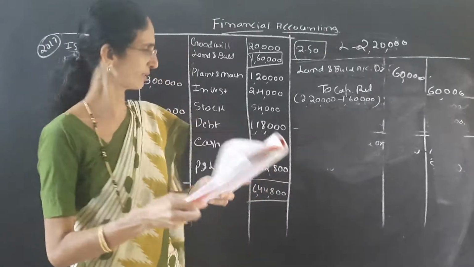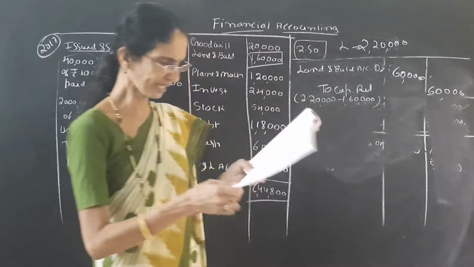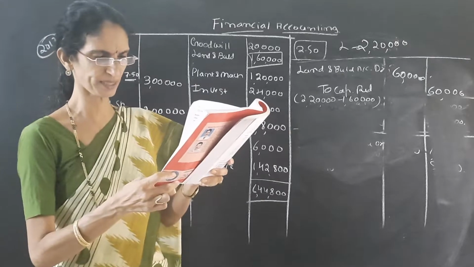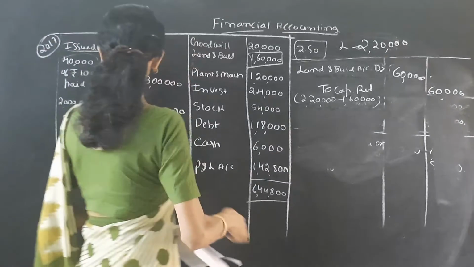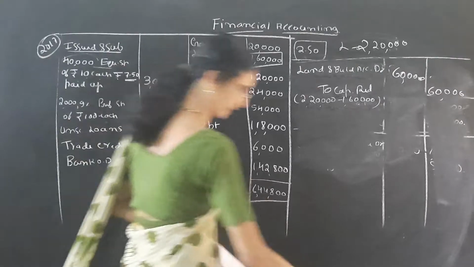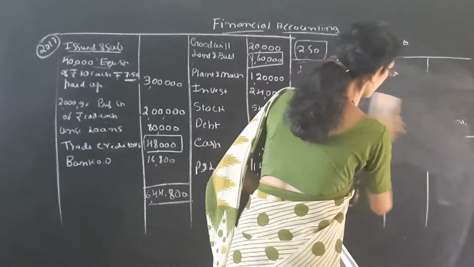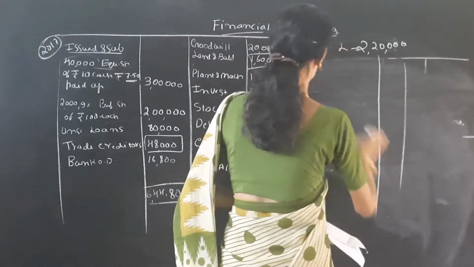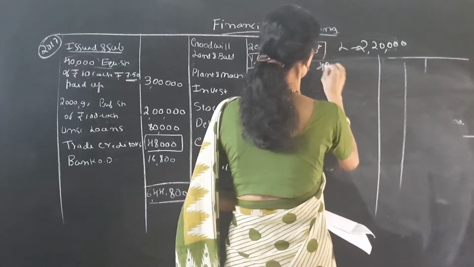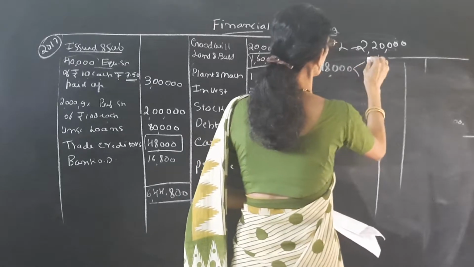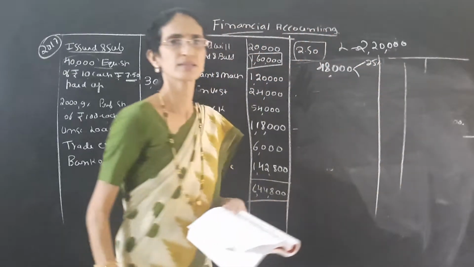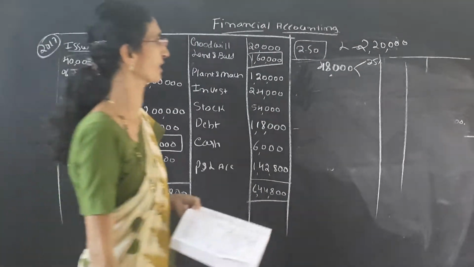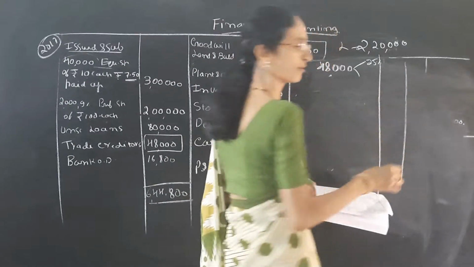Next adjustment is an important adjustment. Trade creditors have consented to forgive 25% of their liabilities. So total trade creditors is 48,000. Out of the 48,000, they agreed to forgive 25% for the company.